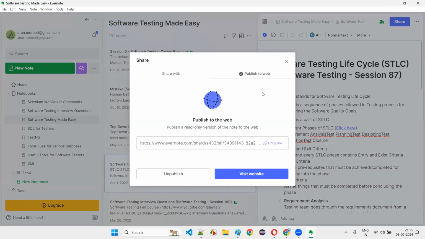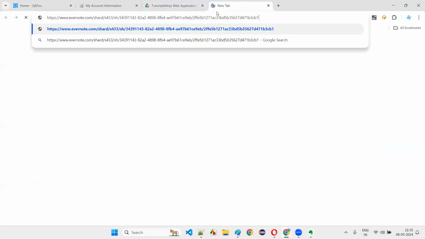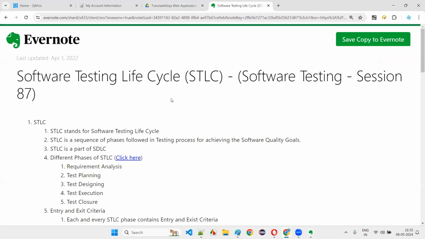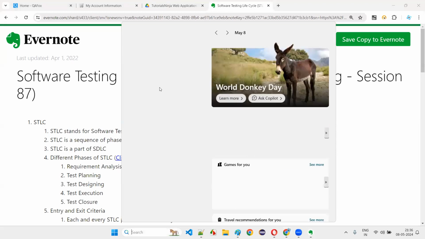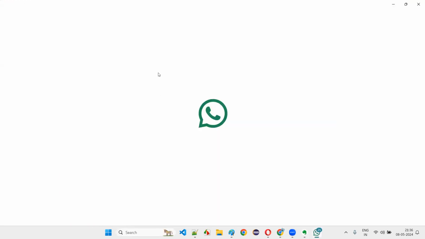Okay, publish to web. Now it's got changed. Copy this. Copy link. I don't know whether I can share this or not. Things got changed here. Okay. Press enter. Am I getting the notes? If I'm getting the notes, I can share. Yes, I can share the notes. I'll post this particular notes link in the WhatsApp group. You can take it from there. Okay. Just take it from the WhatsApp group.